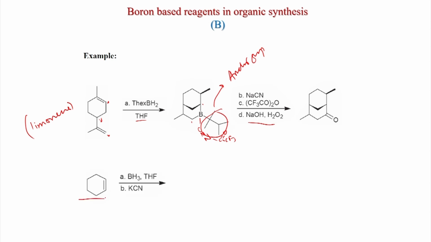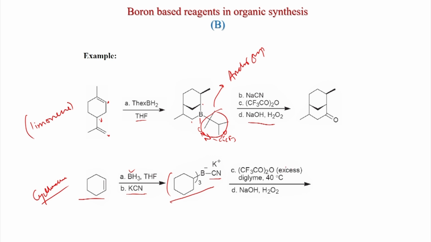Similarly, this one, cyclohexene, if you just treat with borane THF, what will happen? Now, of course three cyclohexyl groups will come, and you get this tricyclohexyl borane, which reacted with potassium cyanide to generate this intermediate. Now, if you use excess trifluoroacetic anhydride, we have seen that with excess the three migrations will happen, and after sodium hydroxide H2O2 treatment you get this alcohol.